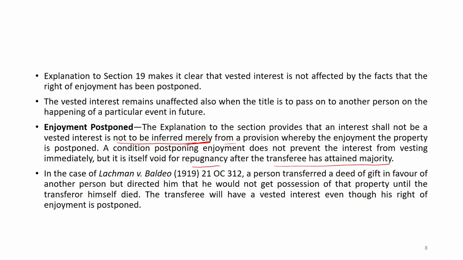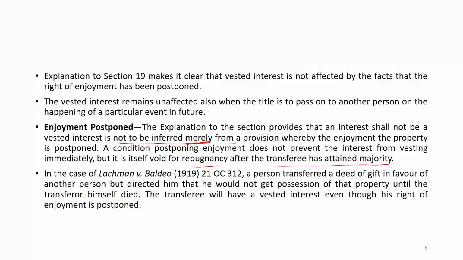No one can make a condition that even after attaining majority, there will be no full enjoyment of right. In an agreement it cannot be provided that the person will take enjoyment of the right after 21 or 22 years.